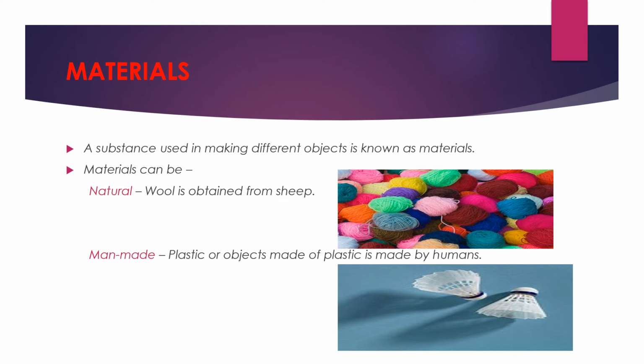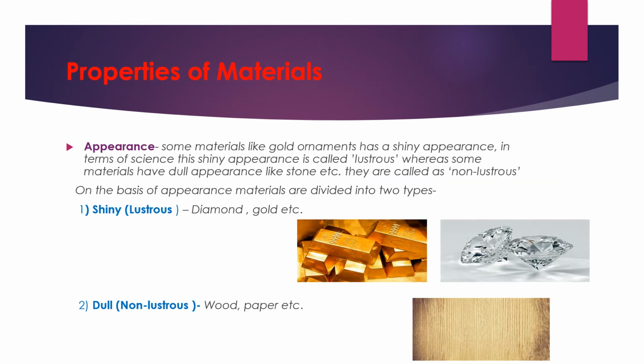You can see the picture over here. It is a picture of a fork. Here you can see it is made up of plastic and it is man-made. Many other materials are also there which are man-made materials. So basically, the different things which are required for preparing different objects are known as material. Okay.